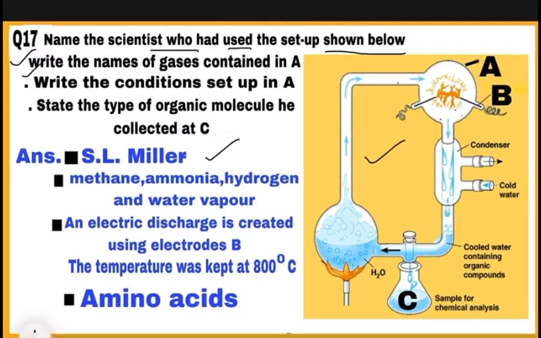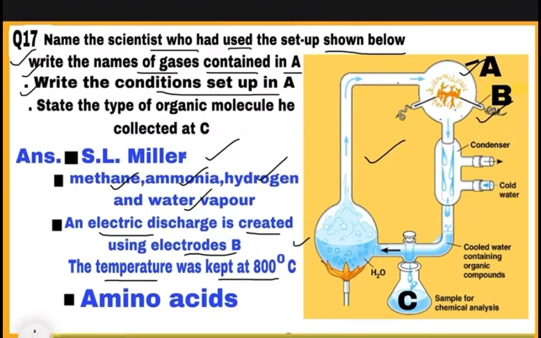Next part, write the names of gases contained in A. Gases contained in flask A are methane, ammonia, hydrogen and water vapor. Next part, write the conditions set up in A. The conditions in A are an electric discharge is created using electrodes B. This is electrode. Next, the temperature was kept at 800 degrees Celsius.